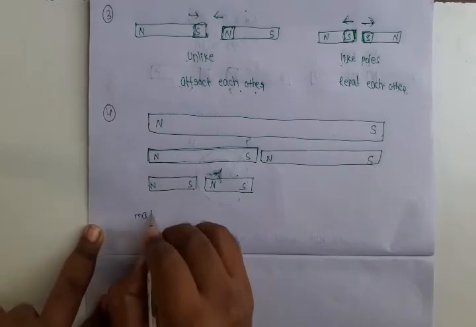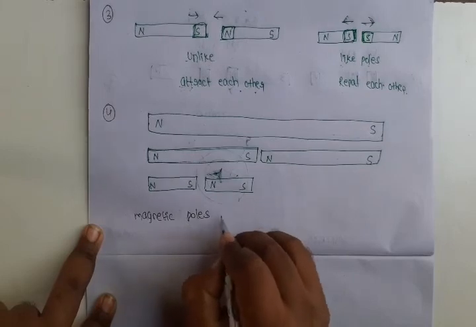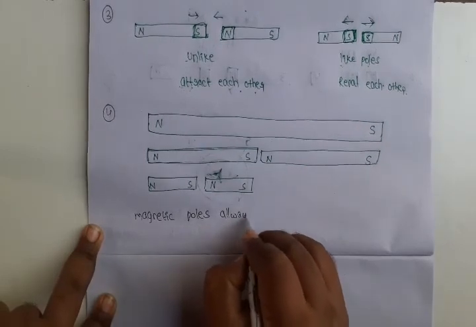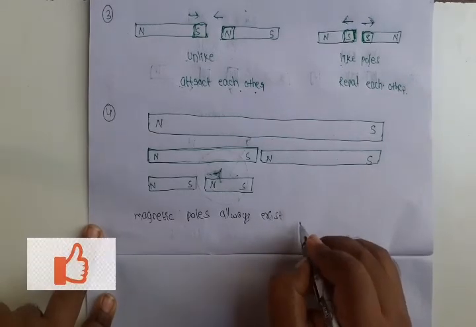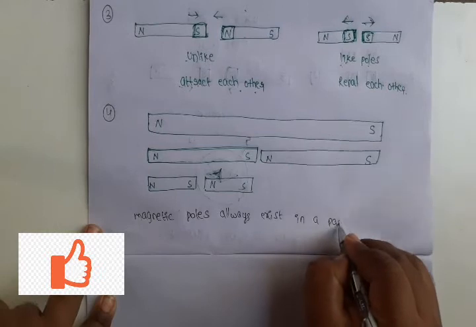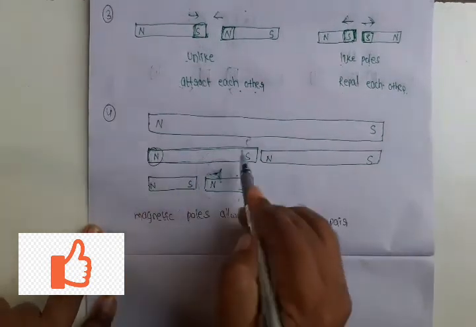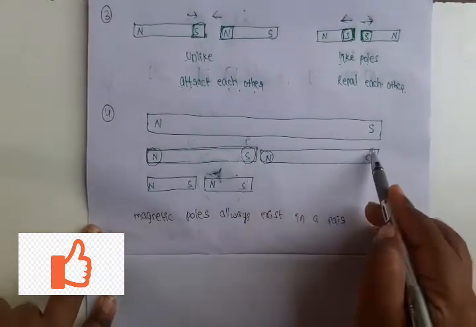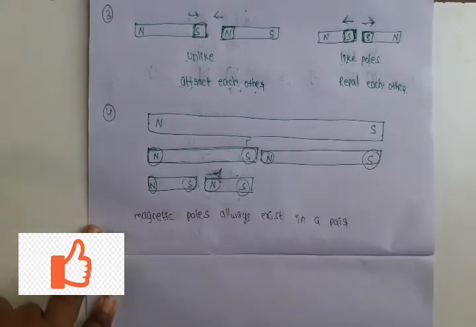Magnetic poles always exist in a pair. A magnet consisting of only a north pole or only a south pole is not possible. Every magnet has two poles. If you cut it into n parts, you will get n north poles and n south poles. Okay. That is the fourth property.